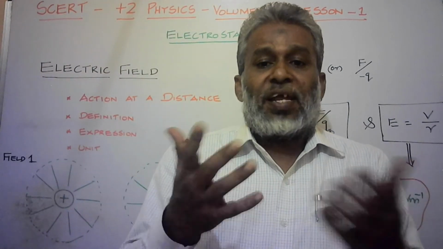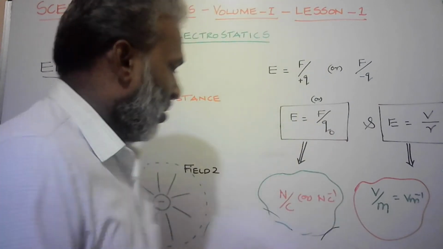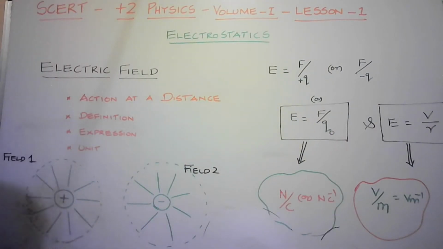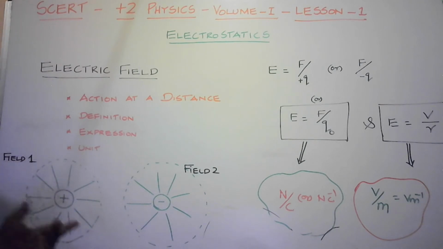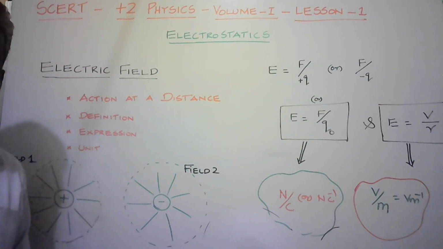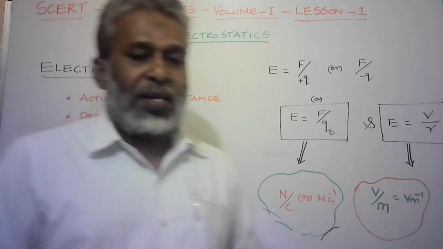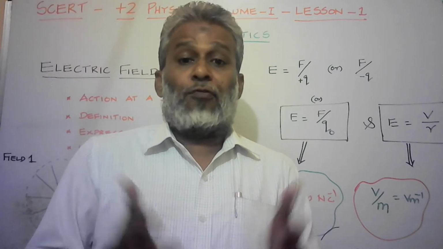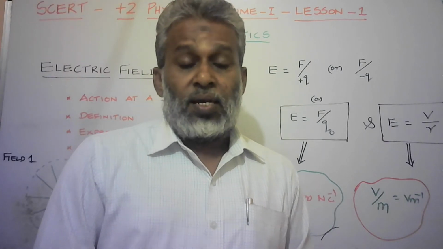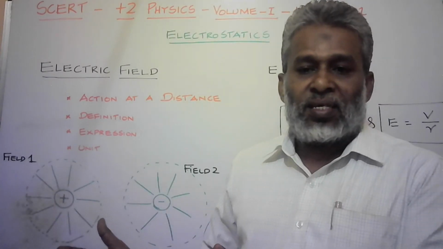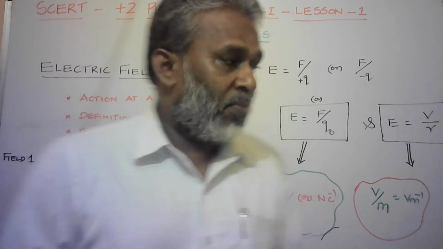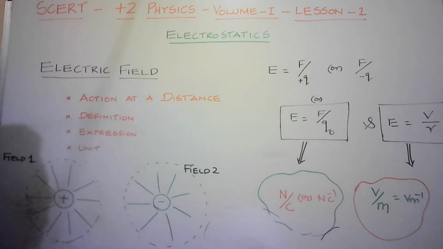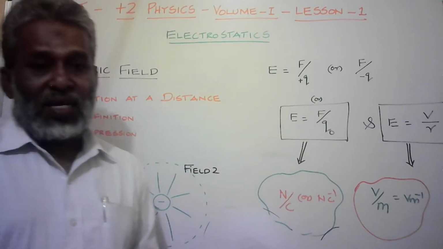That will experience a force. It may be a force of attraction or repulsion. Surely we know here there are two dissimilar charges. What type of force will be experienced? It's a force of attraction. If it is similar charges, that will experience a force of repulsion. Okay. So how can we express the formula?